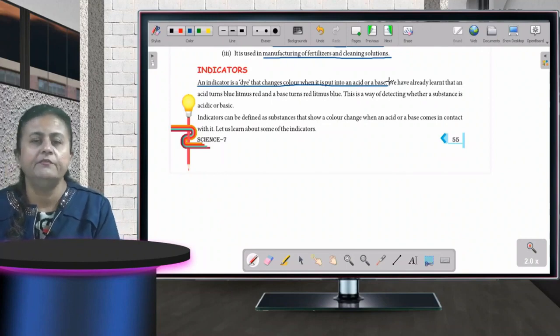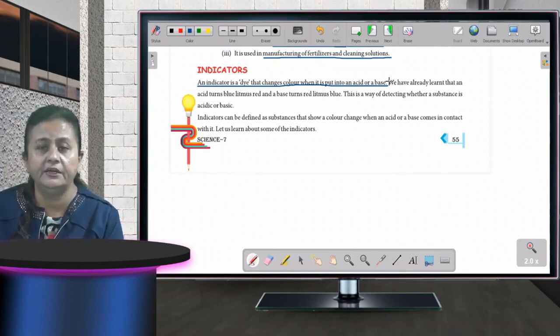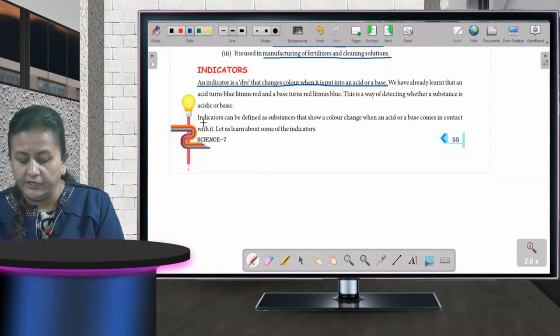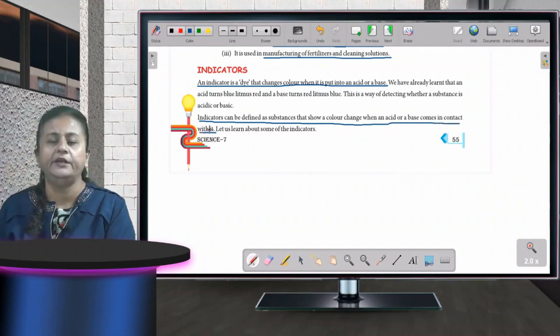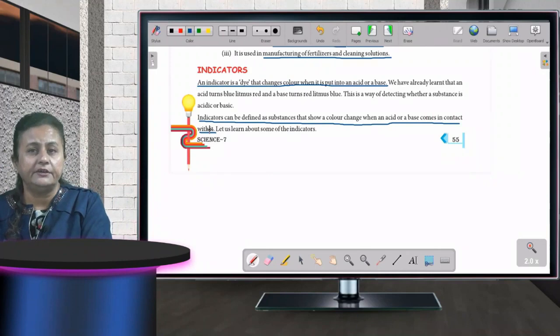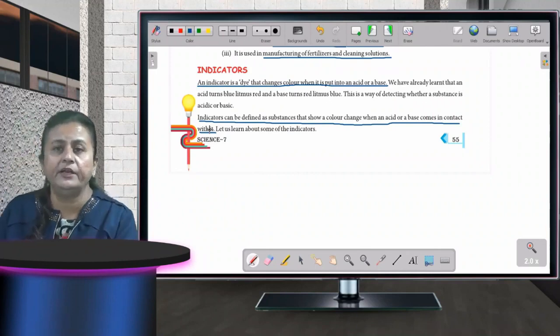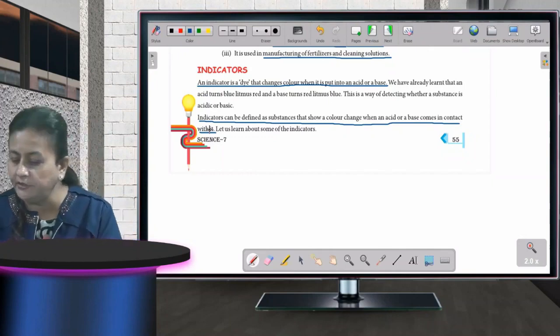In case we put the indicator in any solution which is acidic or basic in nature, it will change its color. Indicators can be defined as a substance that shows a change of color when an acid or base comes in contact with it. Fine, children.